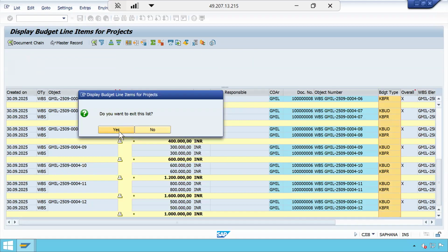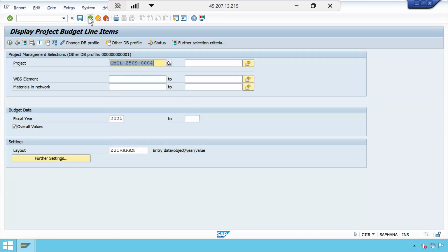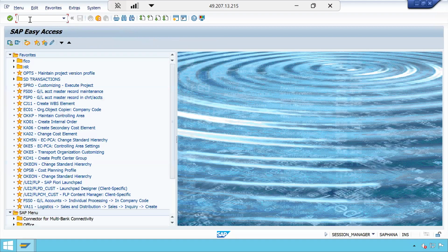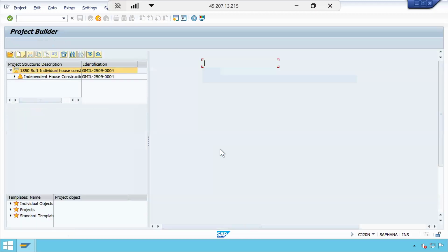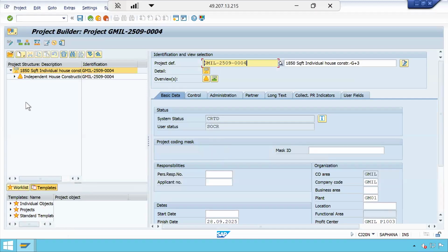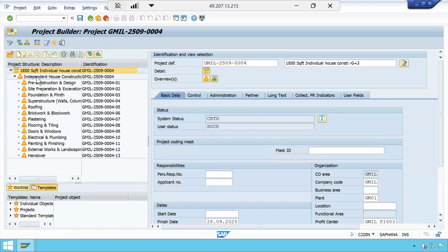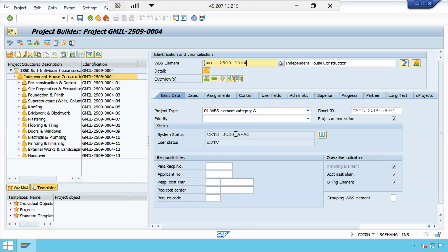This is about budget release. So we are ready to do the network cost planning now. The budgeting is done. Everything is done. Now let us see the status of the project. Now this is our project. Double click on that. Earlier, you might have observed that there is no BUDG and AVAC before we do the budgeting.